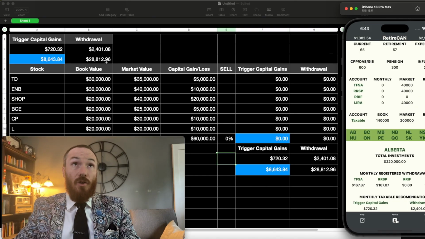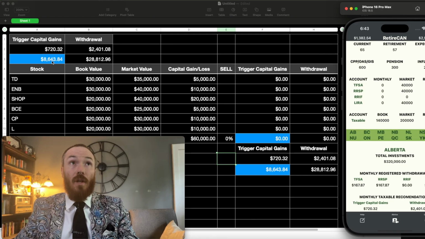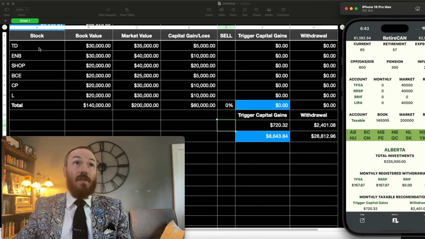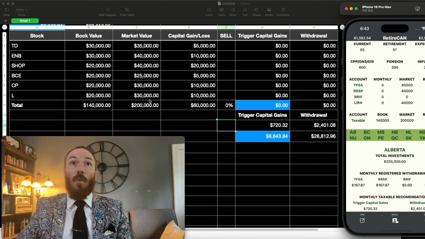The trick is you can have a withdrawal number higher than this number and you just buy back an ETF or a different stock. You don't want to have a wash sale, but you have to trigger this amount of capital gains to spread out your income. So in this example, I use TD, Enbridge, Shopify, Bell, CP, and Loblaws. We have all the book values and all the market values. These are important in your non-registered accounts. I also made another column, what are the capital gains and losses of each? Shopify made a lot, TD had a money laundering scandal, so it lost some money recently.